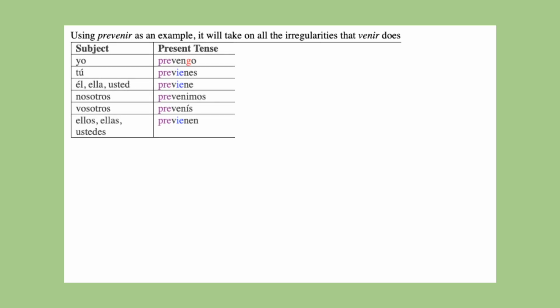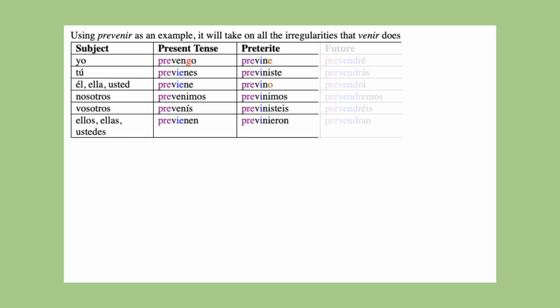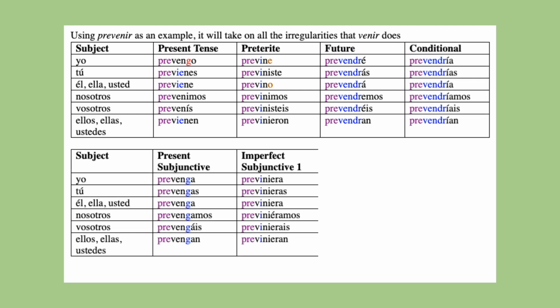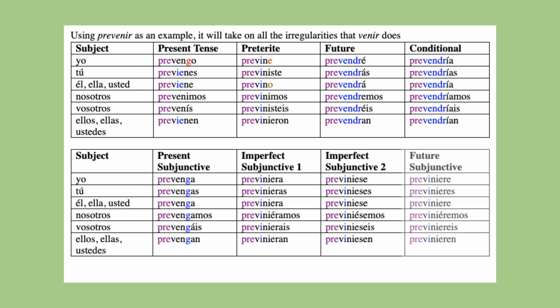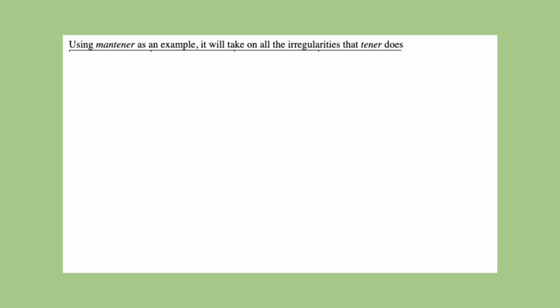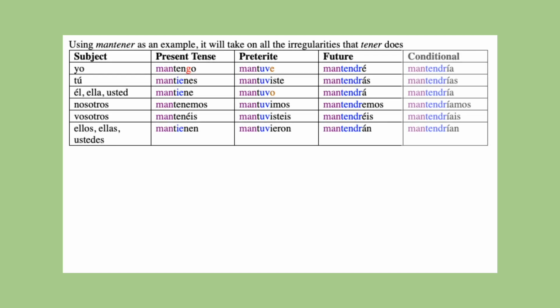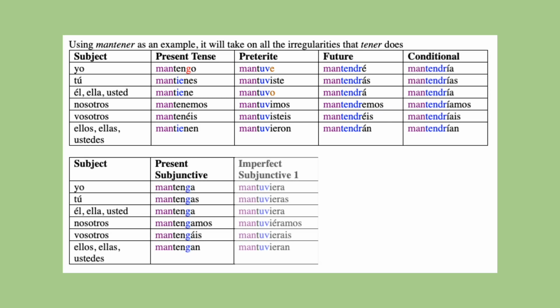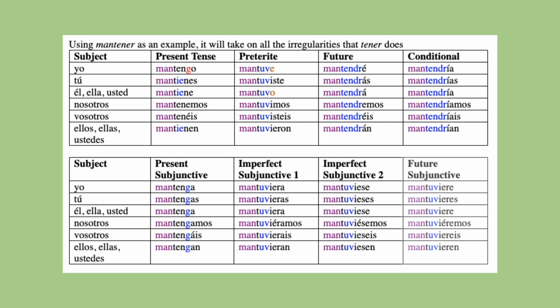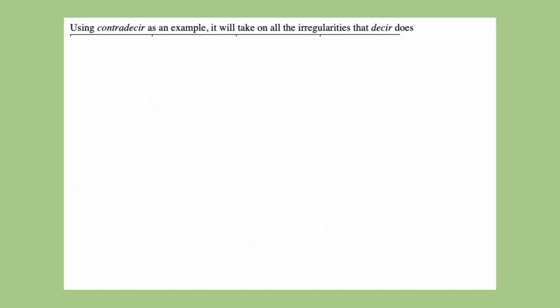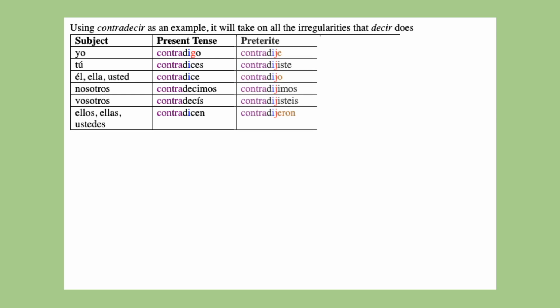Prevenir follows the conjugations of venir. Mantener follows the conjugations of tener. Contradecir follows the conjugations of decir.